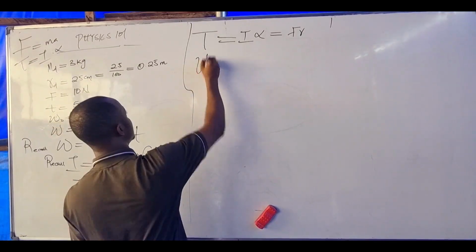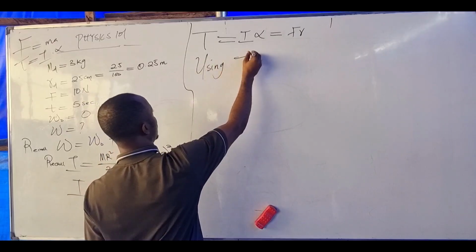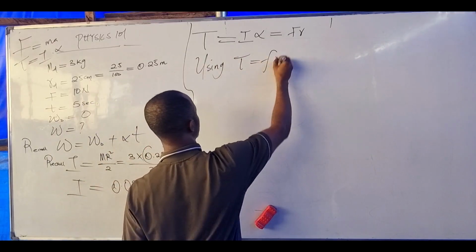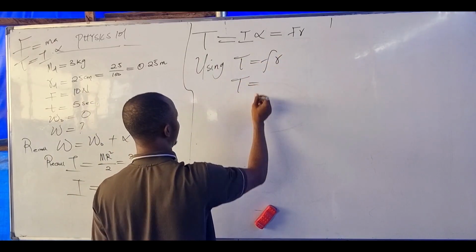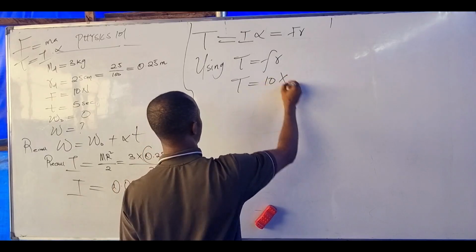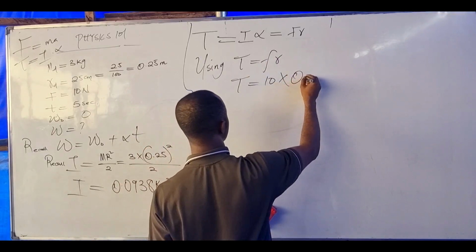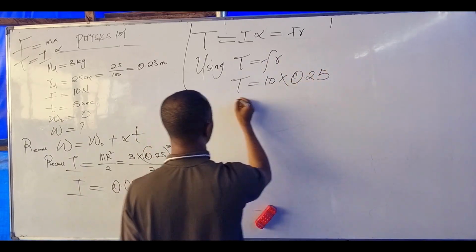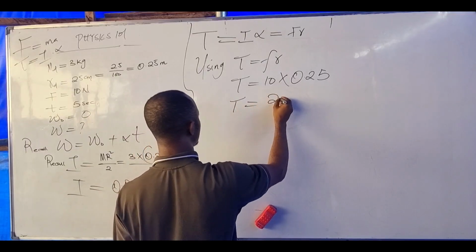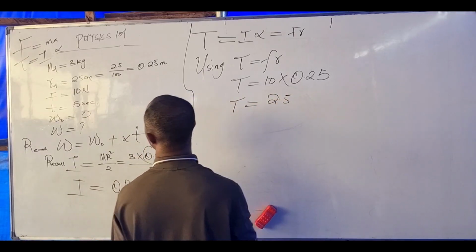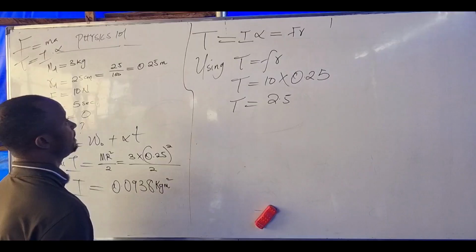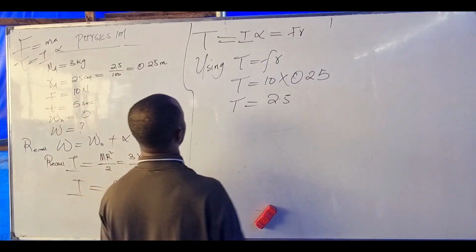So using torque equals Fr, that will give us what? What's our force? 10. And the radius, 0.25. So torque becomes 2.5. Okay. The unit of torque here is what?